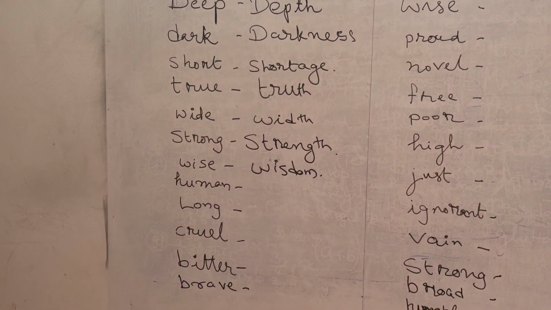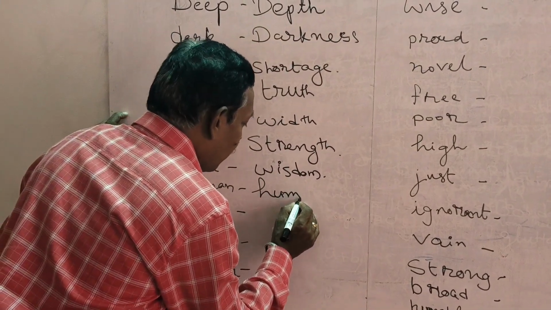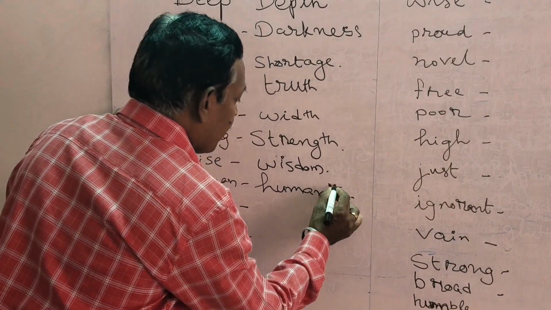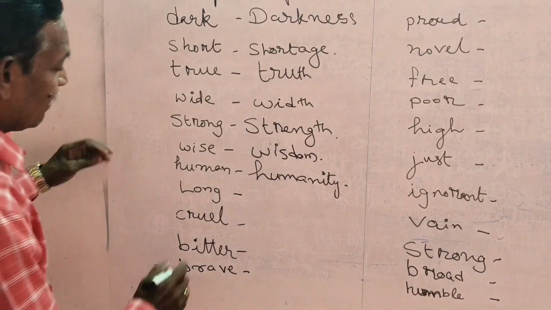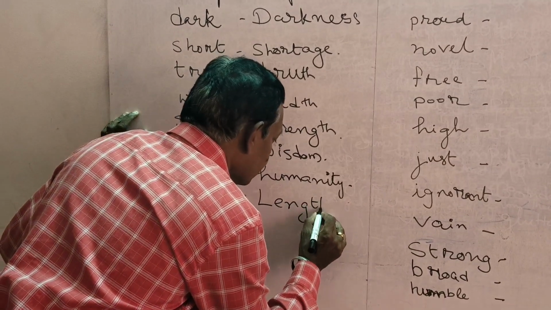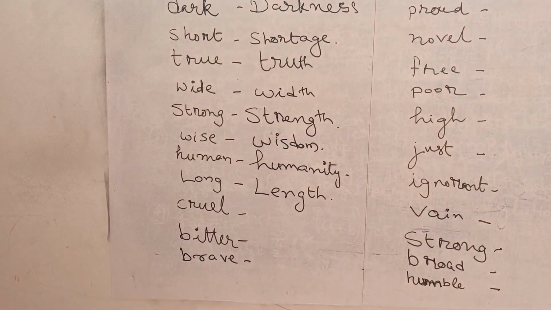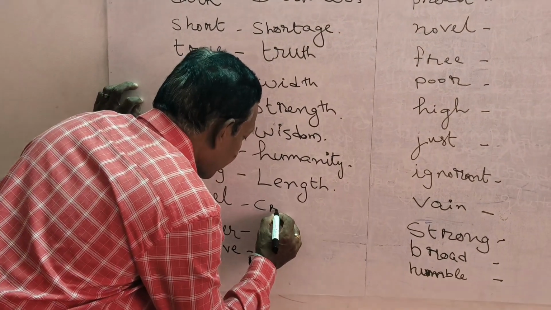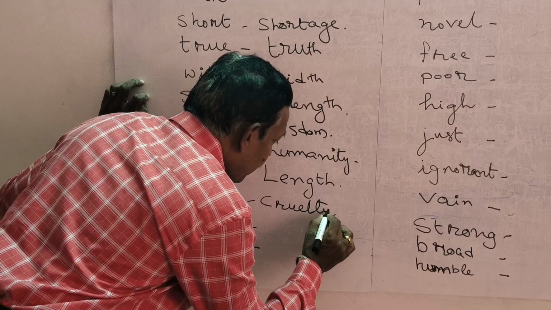The abstract noun for human is humanity. Long. The abstract noun of long is length. Next word is cruel. The abstract noun for cruel is cruelty.